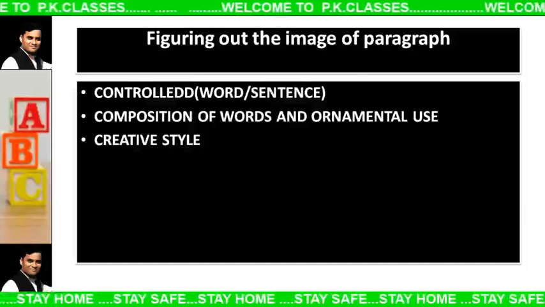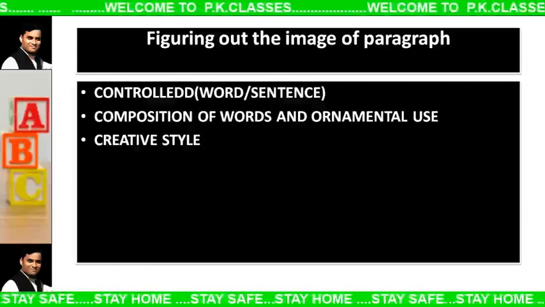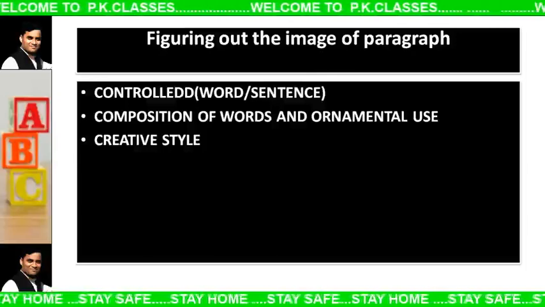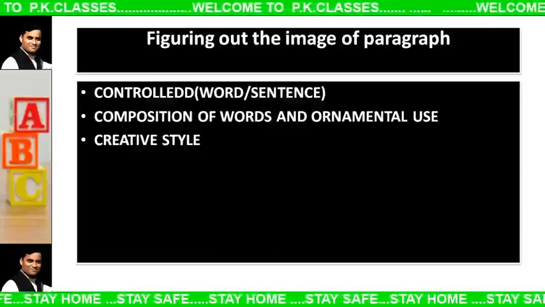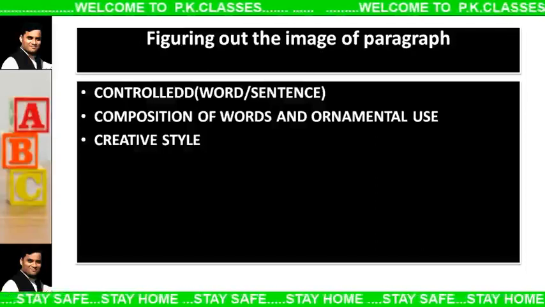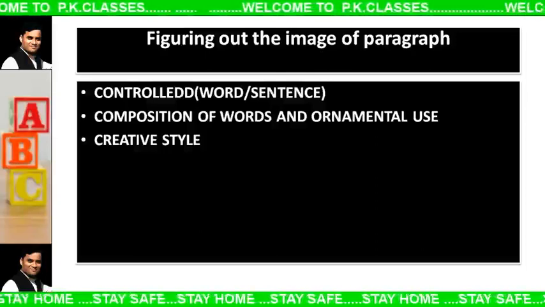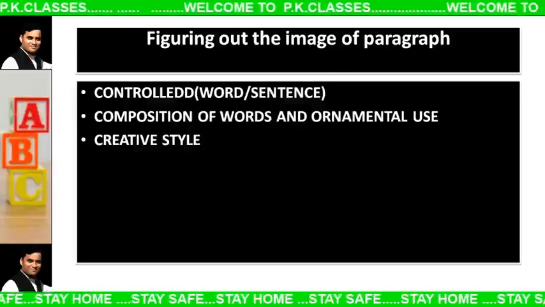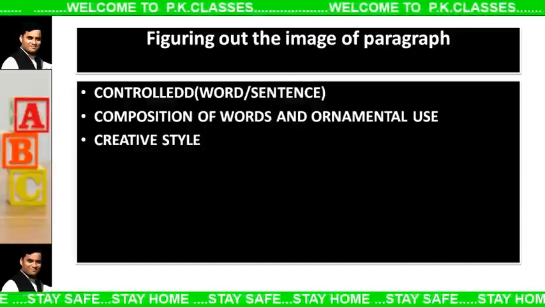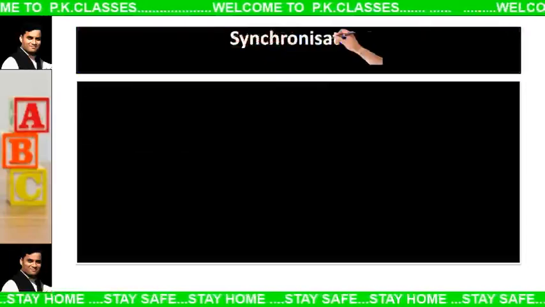And the third one is creative style. What should be the style for our paragraph? It should be reflected as per the figure we have imagined in our mind. This is our imagination. How we should write the paragraph and which style would be better, which style would attract the reader and, in the exam, the evaluator. That is our motto. That is our temperament also. So friends, figuring out the image of the paragraph before writing it is also another important thing. So let's go to the next one.